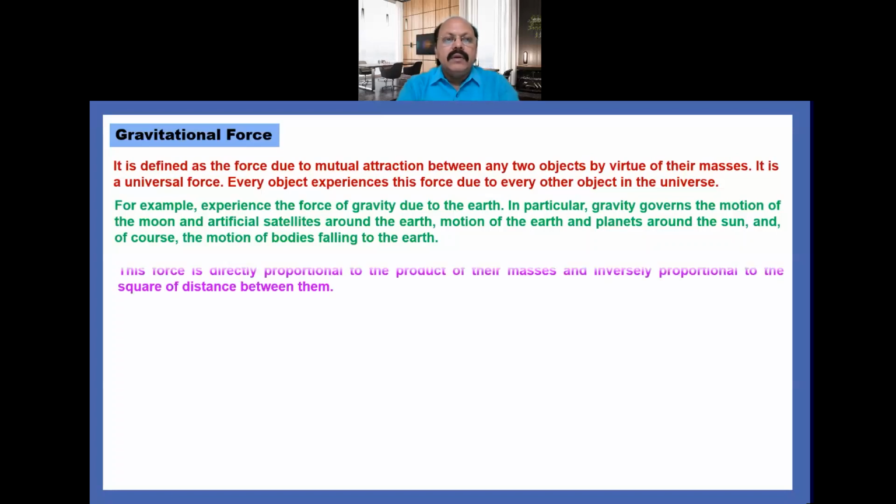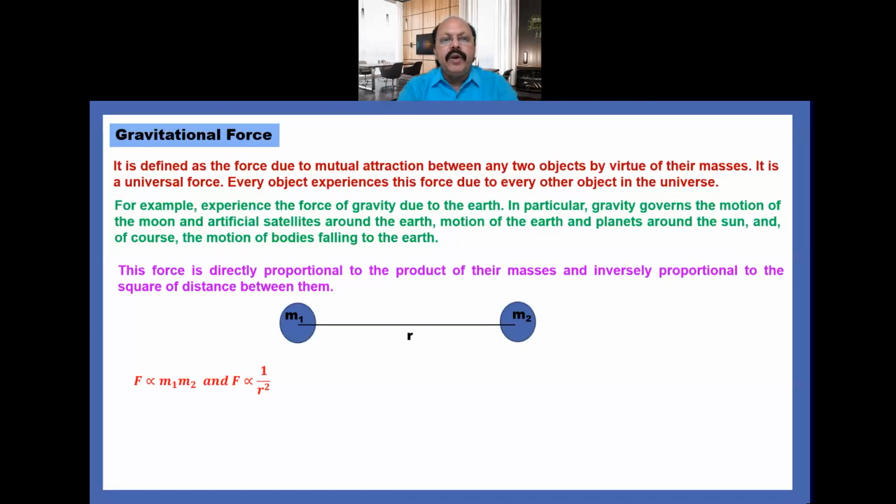Now, mathematically we define this force as directly proportional to the product of their masses, meaning bodies or objects, and inversely proportional to the square of the distance between them. We consider two bodies having masses m1 and m2 placed at a certain distance represented by small r. Then as per the definition, F is directly proportional to the product of masses of the bodies and inversely proportional to the square of the distance.